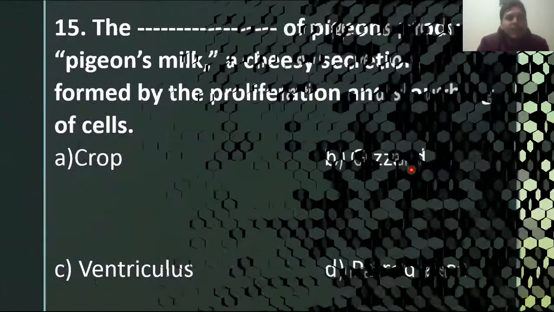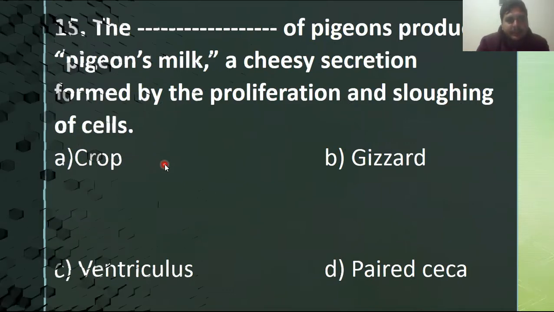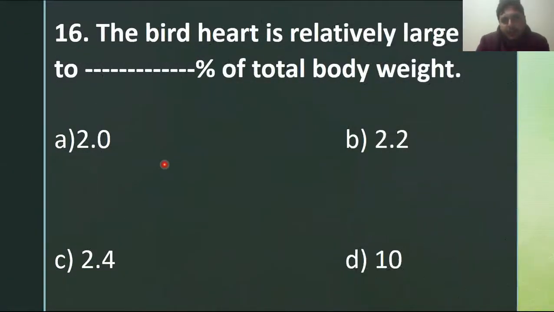The next MCQ, the blank of the pigeon produce pigeon milk, a cheesy secretion formed by the proliferation and sloughing of the cells. The crop of pigeon produce pigeon milk. So you can say that this one is a milk that is for the nourishment of the new young ones of the pigeon.